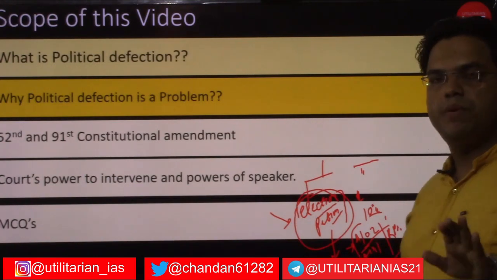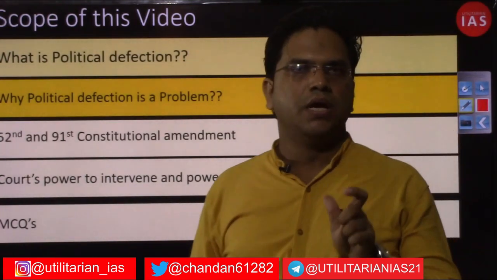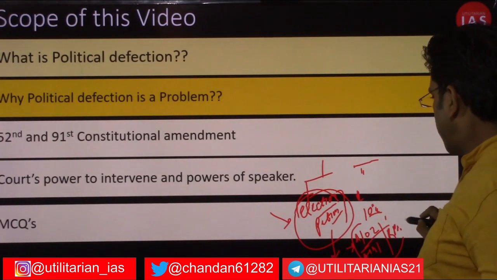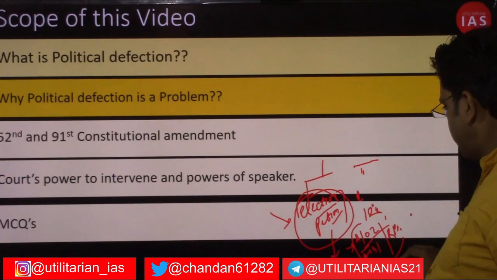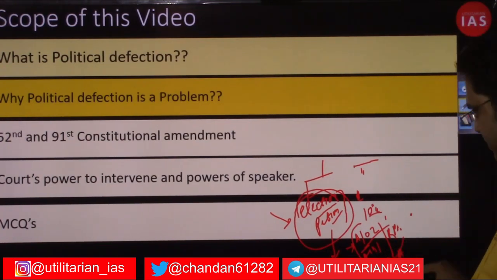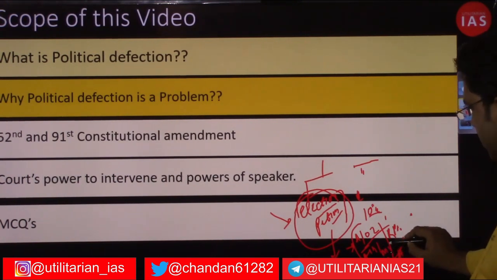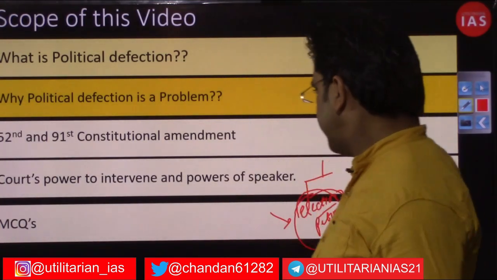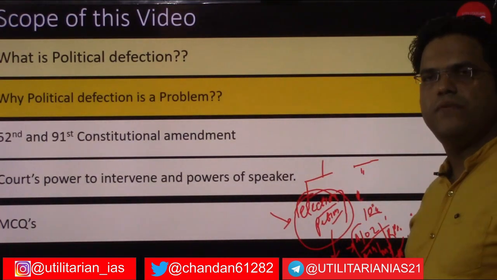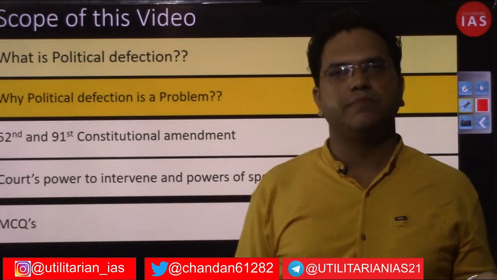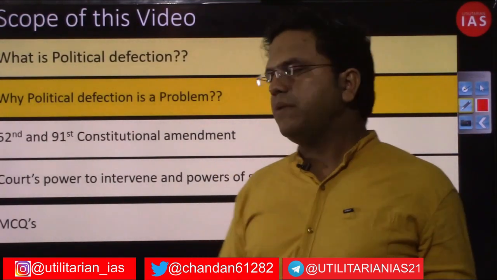And whenever I say MLA, you are referring only to the members of the lower house, the member of legislative assembly, but when we are talking about MPs, then we are talking about both the members of Lok Sabha and Rajya Sabha. So Article 102 talks about the grounds of disqualification on which MPs, that is Rajya Sabha and Lok Sabha members, can be disqualified.